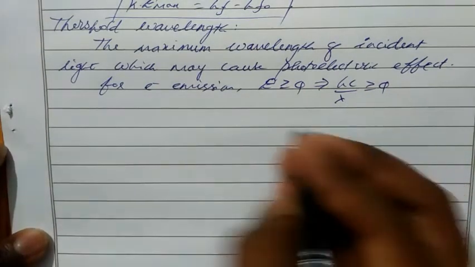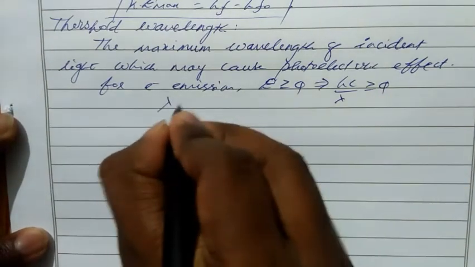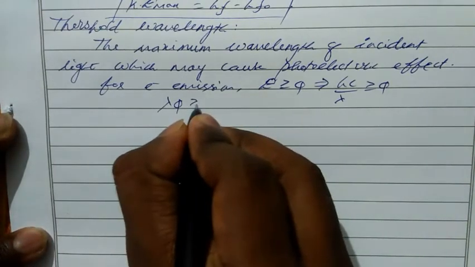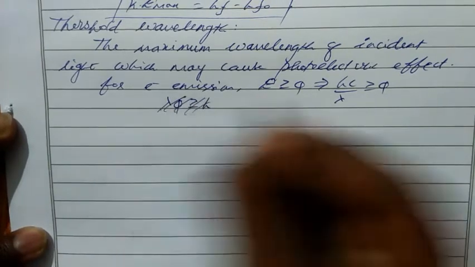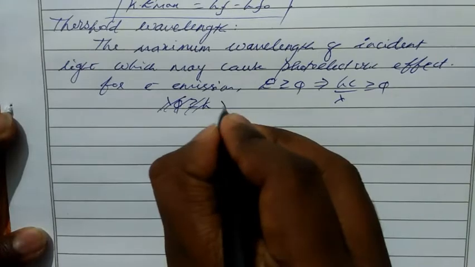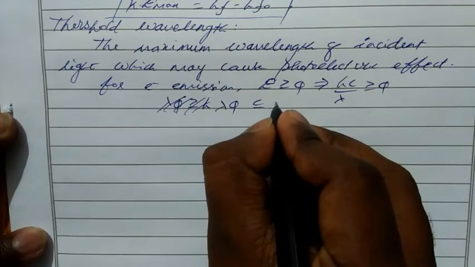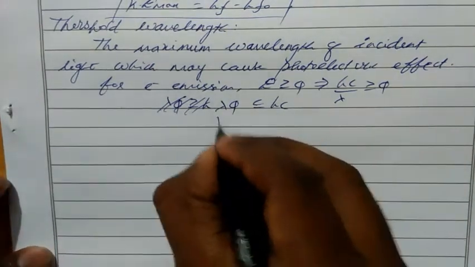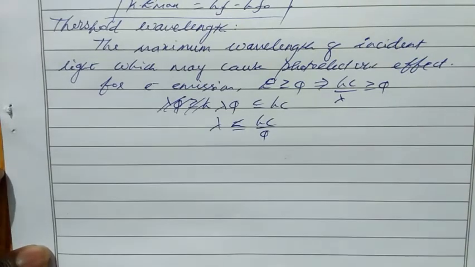Then from this equation take the value of lambda. So lambda phi less than or equal to hc, lambda going to the right hand side. Correct? Then lambda equal to hc by phi.